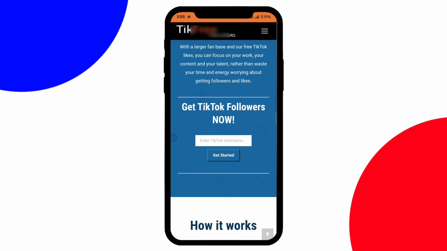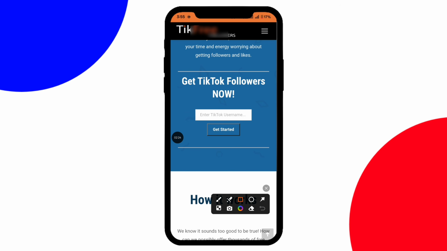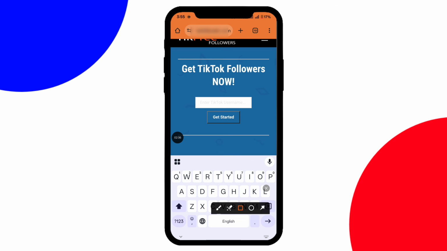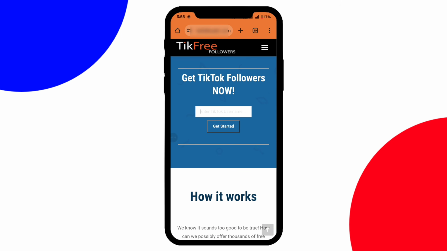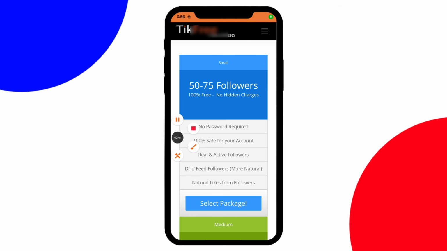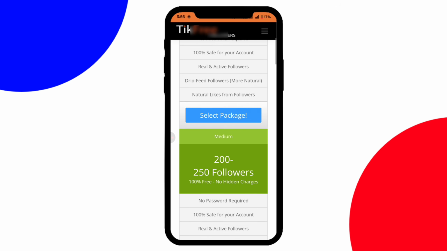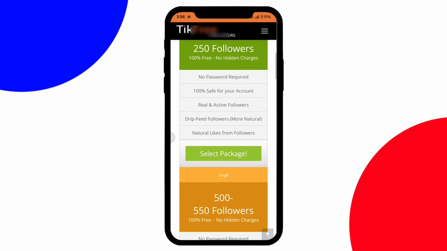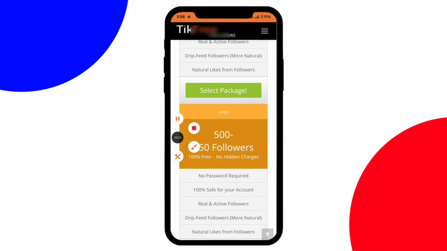After that, simply scroll down a little bit, and as you can see, here is an option of get TikTok followers now. So simply put your TikTok username on which you want to increase free likes, followers and views. Just put your TikTok username, and after that, simply click on the get started button. After that, as you can see, there are a total of 3 services. In the first service, which is small, you can easily get 50 to 75 followers. In medium, you will get 200 to 250 followers, and in large, you can increase 500 to 550 followers.